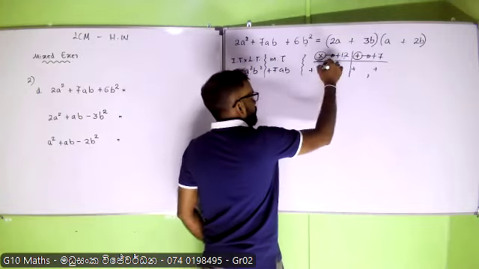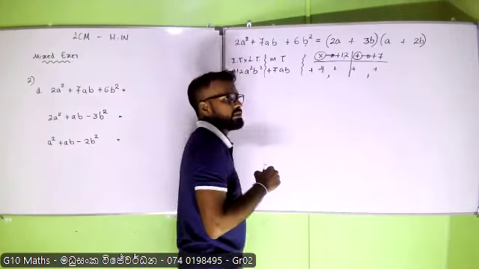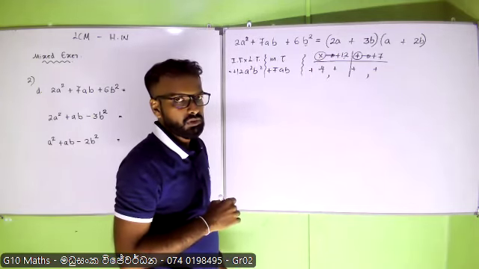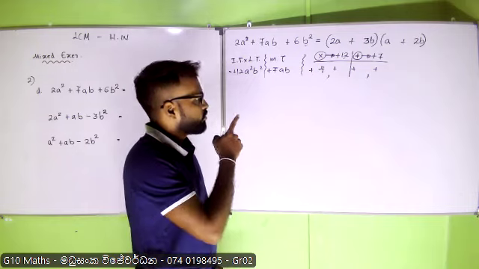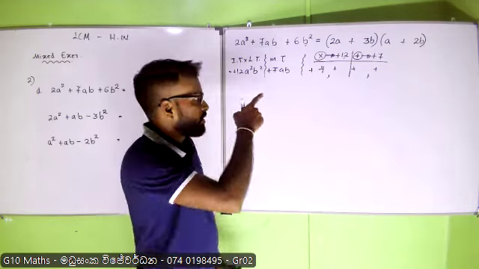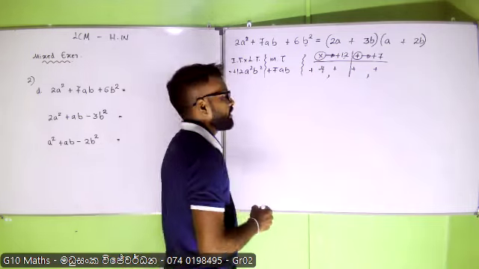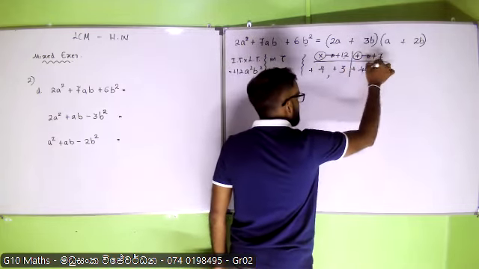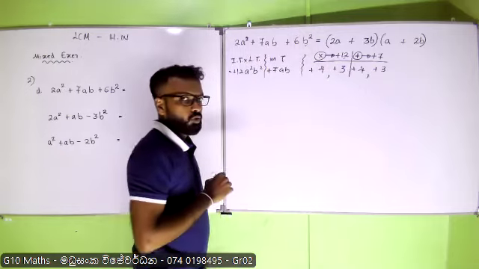You cannot get 6 and 2. Can't we get 6 and 2? 6 times 2 is 12, but if you add them together, you won't get positive 7. So 4 and 3, 4 and 3. This is the expansion that you need to do.